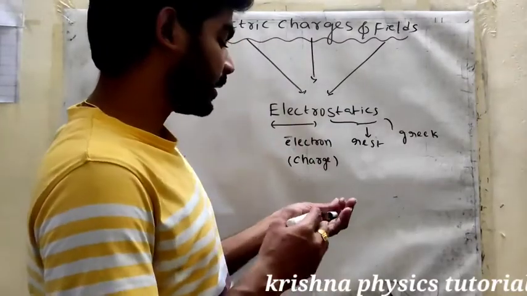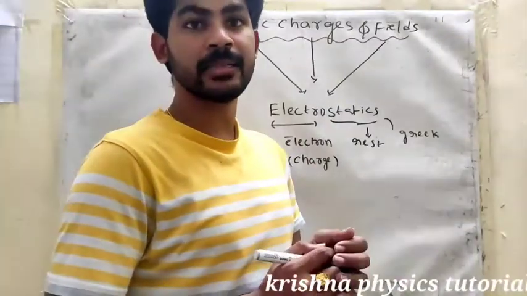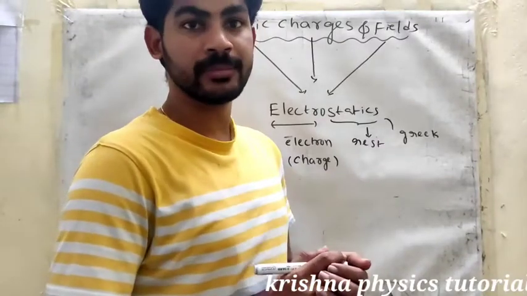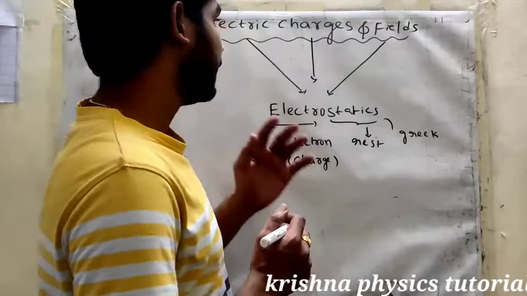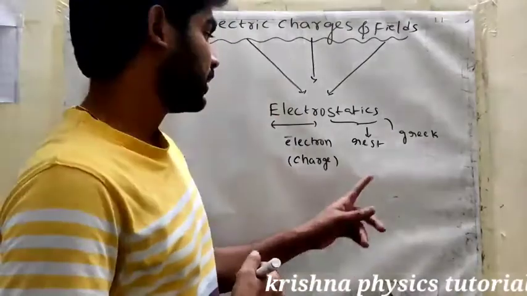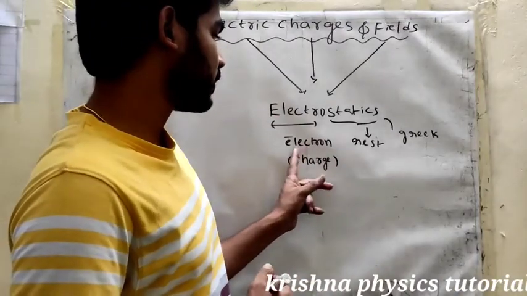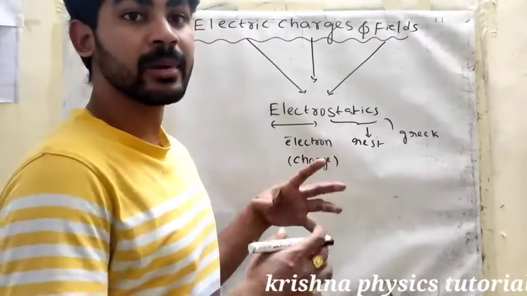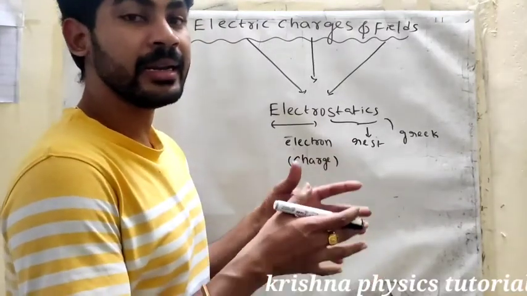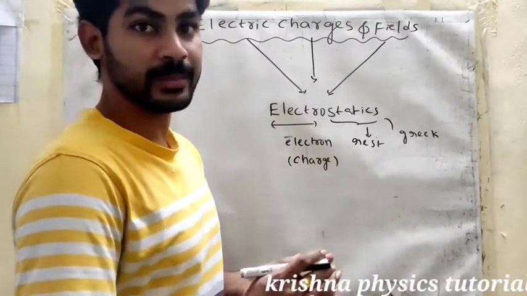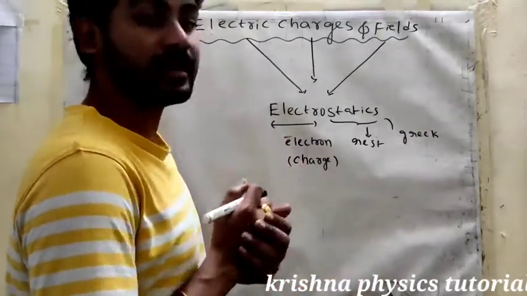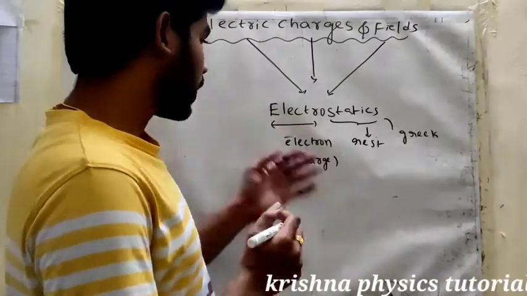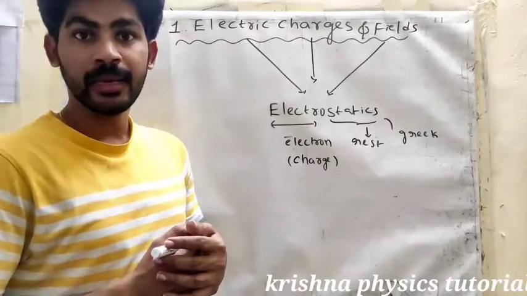So in this chapter, the electron is at rest. The electron is not moving. In that situation only we are discussing electric charges and fields. An electron at rest produces some electric field and potential, and that only we are discussing in electrostatics.